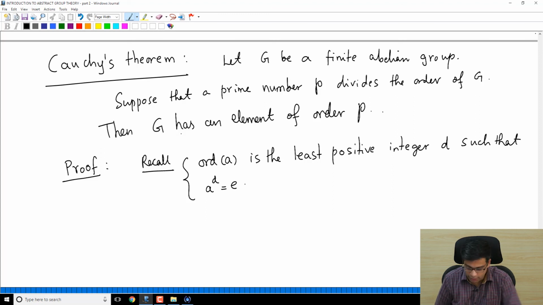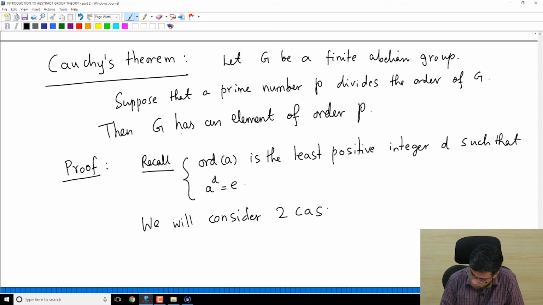So we are going to consider the size of the group. We will prove this in two cases. We will consider two cases. Okay, so the cases are the following.